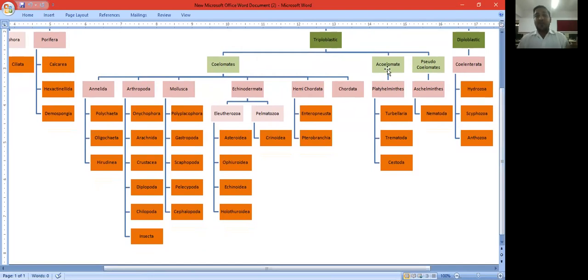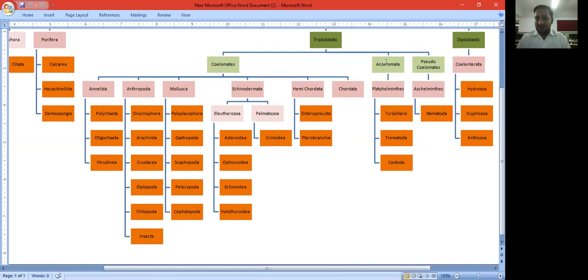If the cavity is completely absent, or the organism has secondarily lost its cavity, then this organism is placed under the acoelomates. Now the pseudocoelomates have a cavity, but the coelomic cavity is distributed in small portions in the entire body. Pseudocoelomates have only one phylum, the Aschelminthes, and we have to study one class of it.